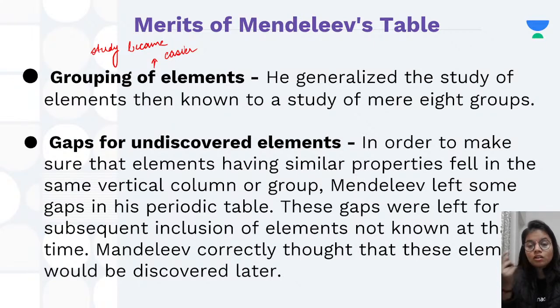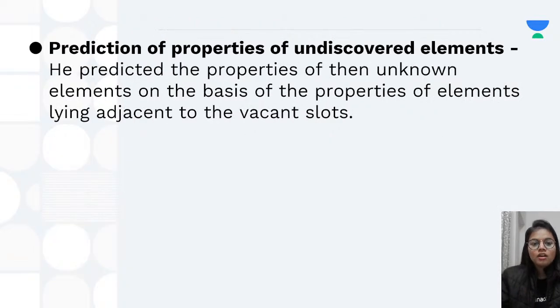He didn't just put all the elements here and there, but he gave a very systematic table wherein if the properties were not following, or if there was no element with certain properties, he left those spaces. So these gaps were actually left for the addition of elements which were not known at that time, but he thought that these elements could be discovered later in time.